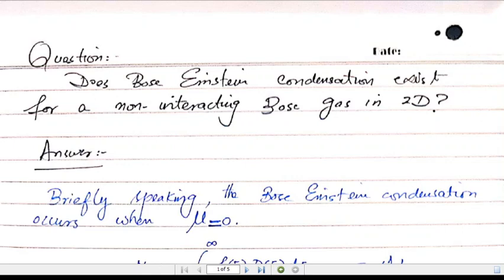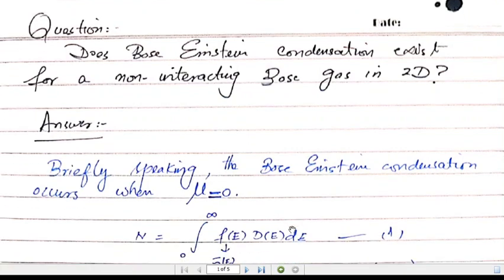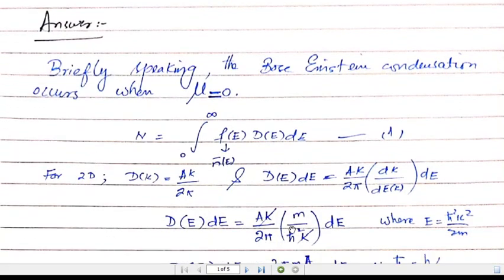In order to solve this problem, we are going to derive the number of Bose condensed particles for the case of two dimensions, and then we will substitute mu equal to zero. If that expression diverges, then the Bose-Einstein condensate cannot form for a two-dimensional Bose gas. If we have a finite value, then the condensate can be formed in two dimensions as well. So let's calculate the number of Bose condensed particles in two dimensions.